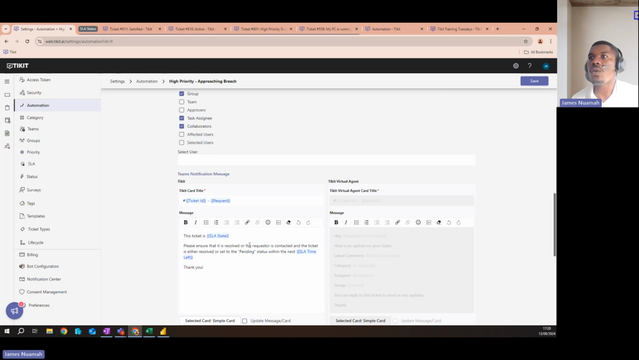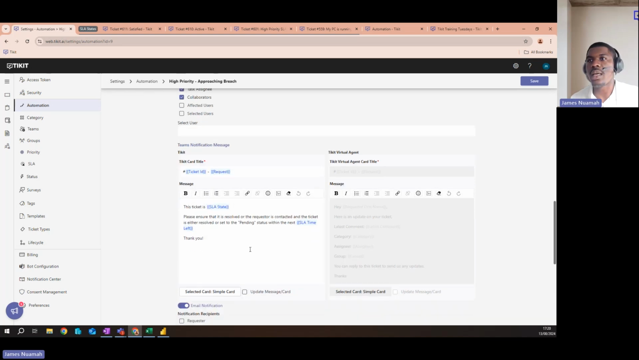Please ensure that it is resolved or the requester is contacted and the ticket is either resolved or set to the pending status, not the best sentence there, within the next SLA time left. So I might say 2 days, 1 day, or anything like that. And of course, manners are always lovely. So yeah, with this, I've mentioned please set it to pending status, because if a high priority ticket comes in but some vital information is needed, it wouldn't be fair to breach it if they're waiting on information from the customer or anybody else. So you could just let your agents know that that's available as well.